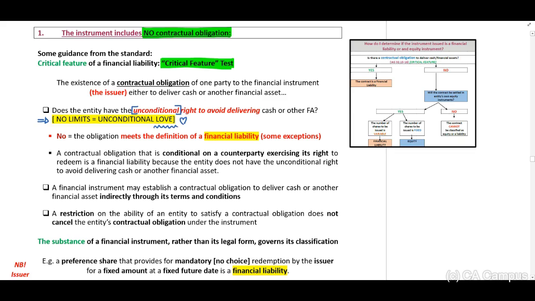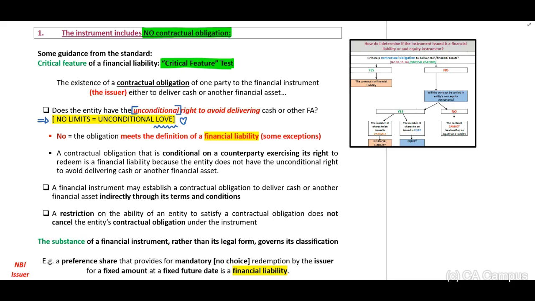Now guys, just bear with me. Let's think about this one. I know that this is pretty funny to include unconditional love in a financial accounting lecture, but what is an unconditional right? Unconditional love.